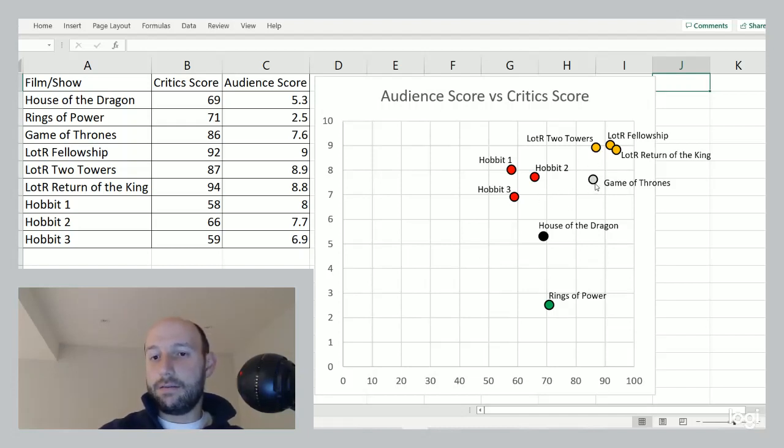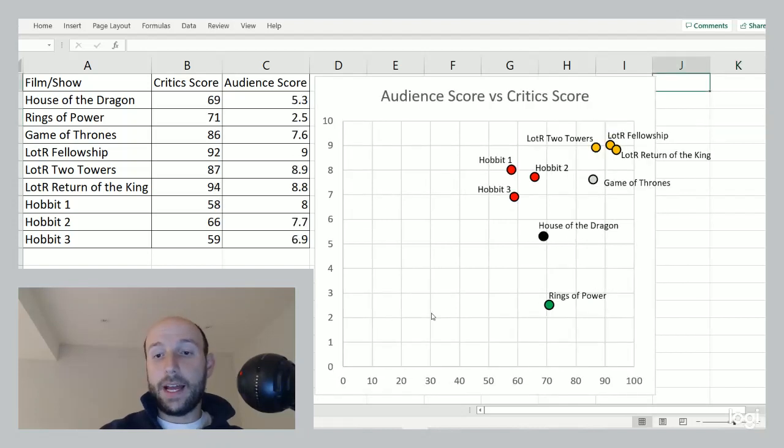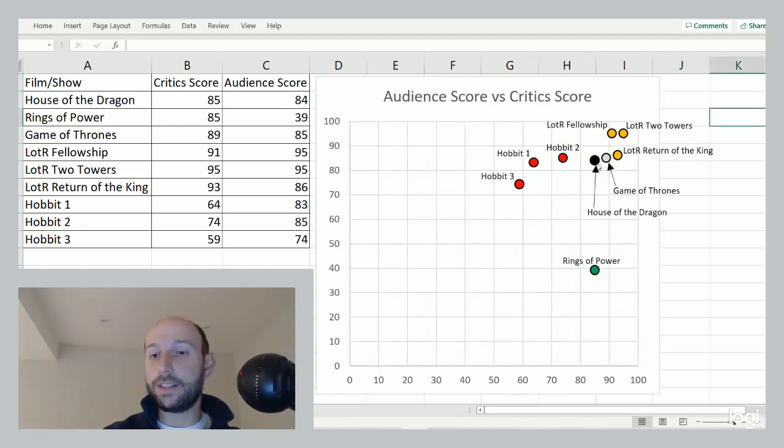And then we see Rings of Power, again, the same trend, right? So the critics think that, well, it's better than The Hobbit, not quite as good as Lord of the Rings, but they give it a 70, so they're saying it's pretty good, right? Just like for Rotten Tomatoes, right? They think, okay, it's better than The Hobbit, not as good as Lord of the Rings, somewhere in between there. And where the difference is House of the Dragon, right? So in Rotten Tomatoes, we saw House of the Dragon ranked very, very similar to Game of Thrones, right up there, close to the Lord of the Rings trilogy.